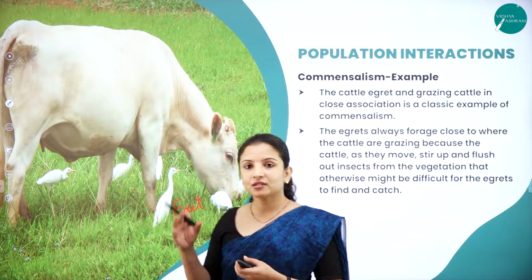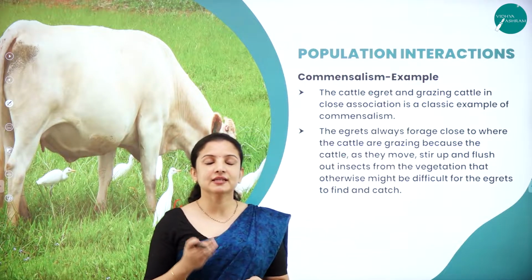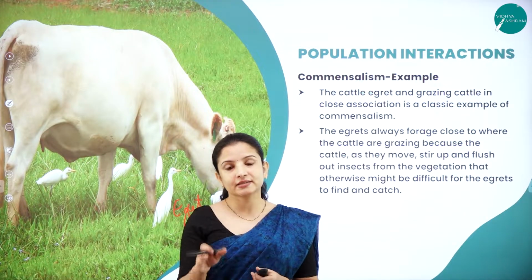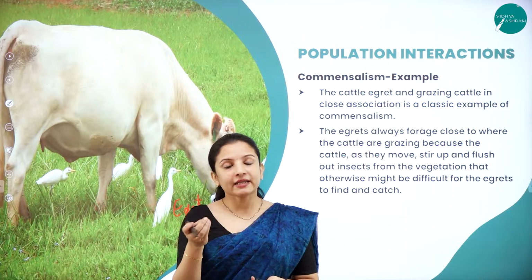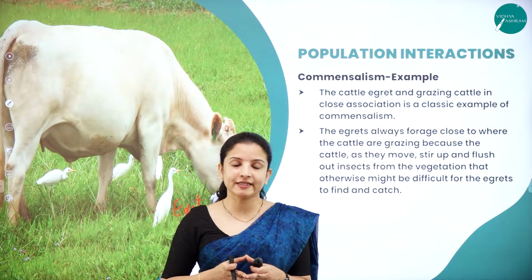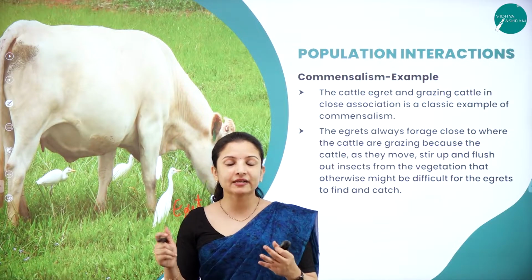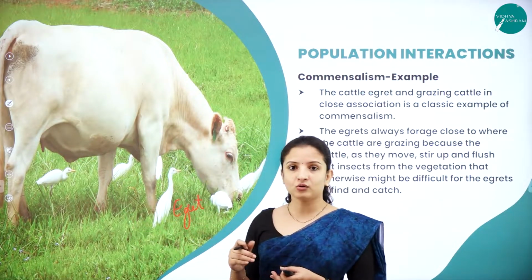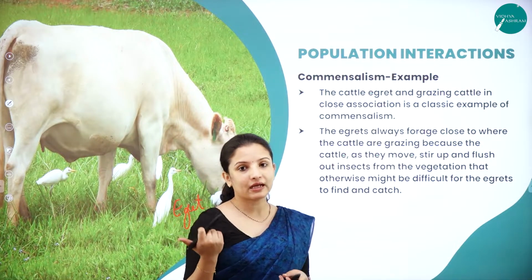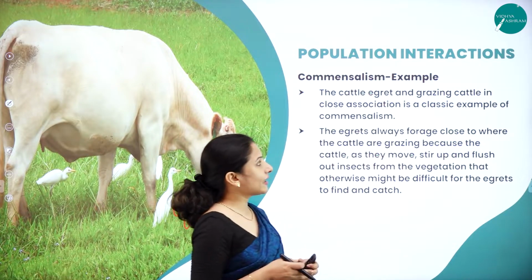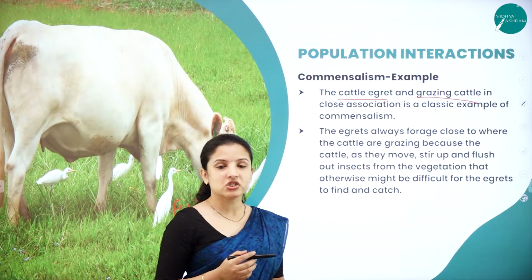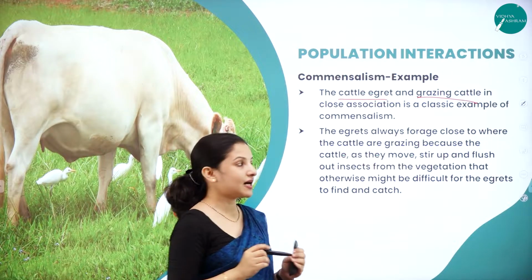It is because the cows, when they are feeding on the grass, will disturb the grass. At that moment, whatever insects, the grasshoppers, the locusts, or any insects that are camouflaged in the grass will start to hop out from the grass, right? When they try to hop out, immediately the egrets who are near the cow catch hold of those insects and feed on them. That is how they derive the benefit. So here the cattle egret and grazing cattle in a close association is one of the best classical examples to talk about commensalism.